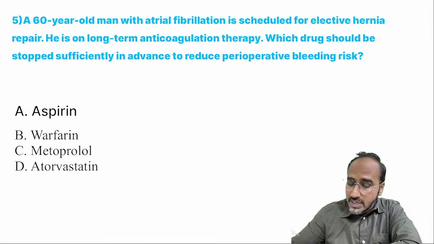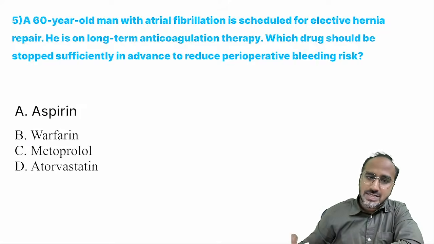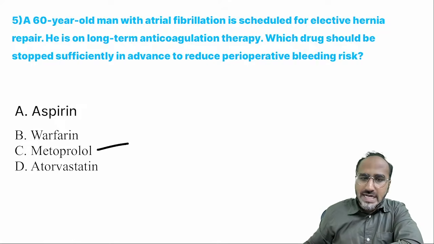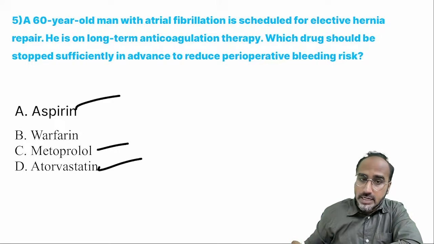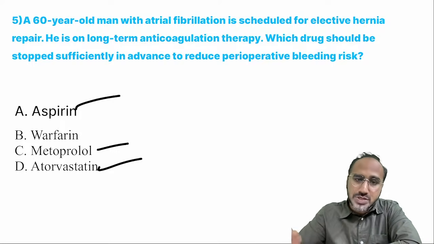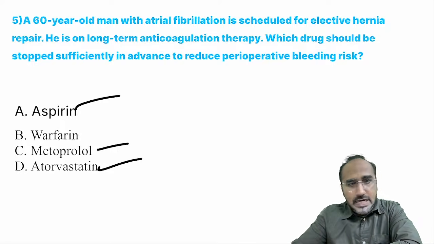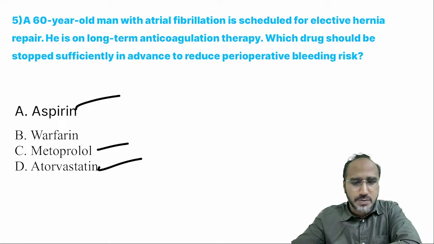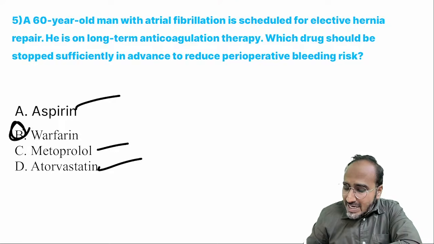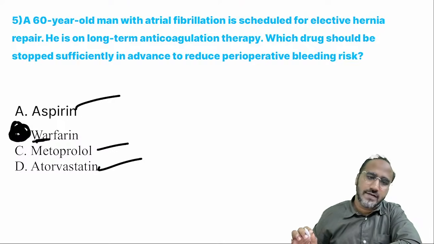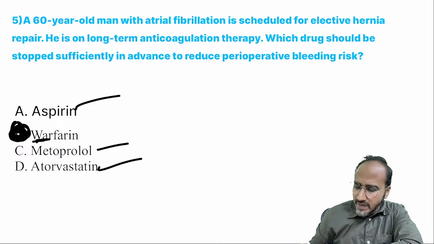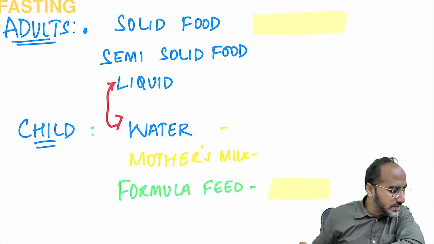Now, guys, remember our question was which drug has to be stopped. Metoprolol is a beta blocker, can be continued. Atorvastatin can be continued. Aspirin can be continued. Aspirin, again, 75 milligram dosage is given. That's why it can be continued. But if the patient is undergoing retinal surgery or some microvascular surgery, then aspirin also has to be stopped. But he's basically asking which drug. Clearly stopped drug is always warfarin. Warfarin has to be stopped 3 to 5 days prior surgery.